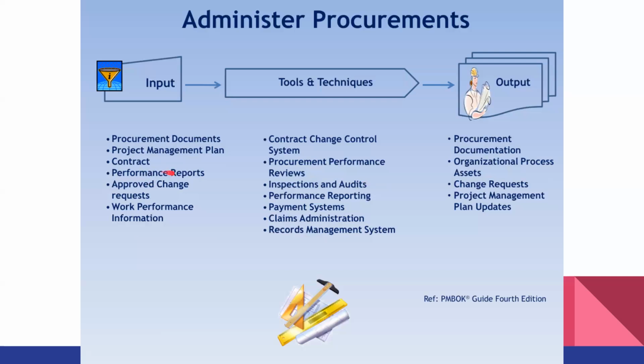So a performance report, you deserve to have this, and also a CR, especially an approved change request.